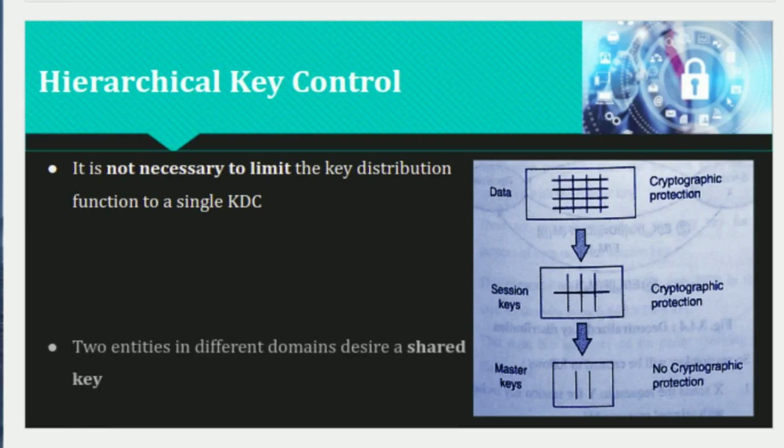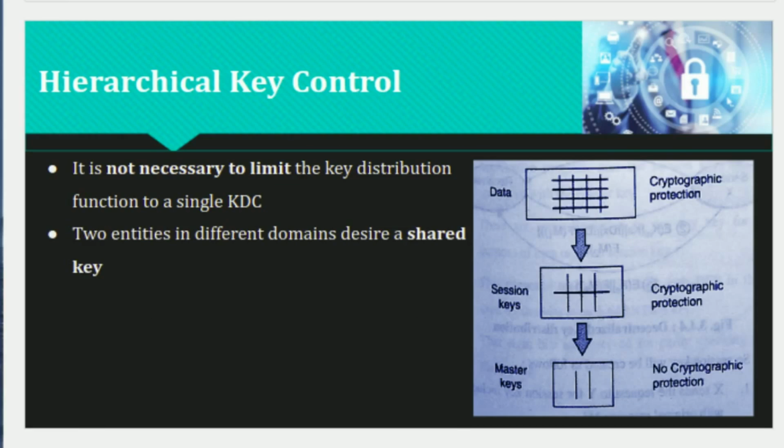If two entities in different domains desire to share a key, then the corresponding local KDCs can communicate through the global KDC.